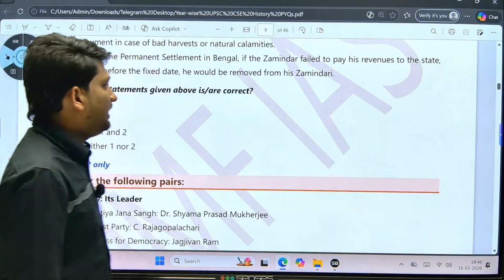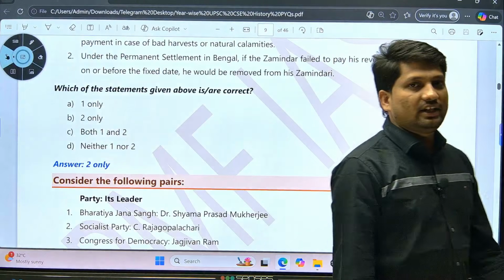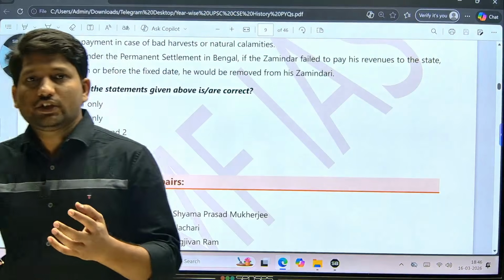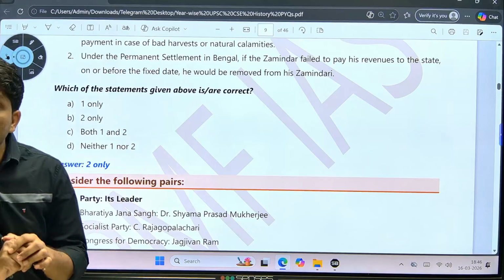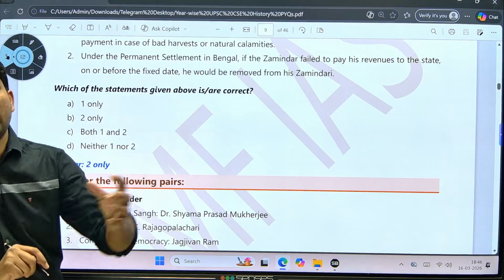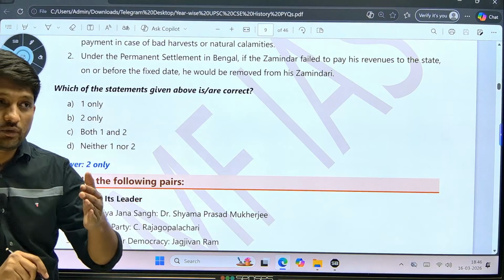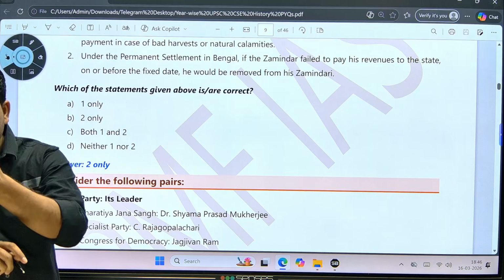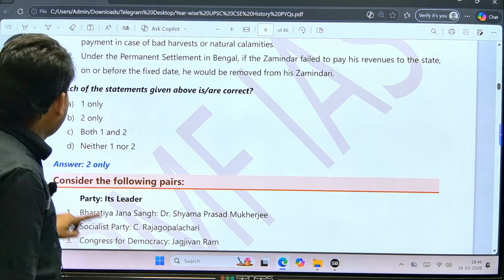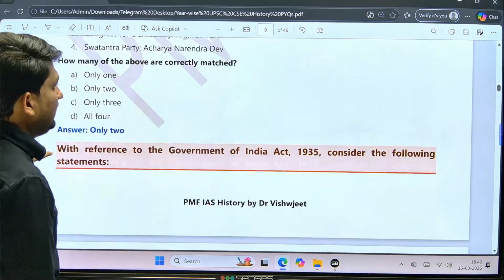Next, all the remaining questions were from modern Indian history. If you consider the 2024 paper, there were two questions from UNESCO's list, then questions from Buddhism, and questions from travelers. There were questions from sites, their location and archaeological importance. So these questions were quite common before 2024.